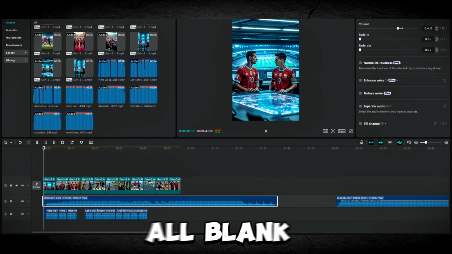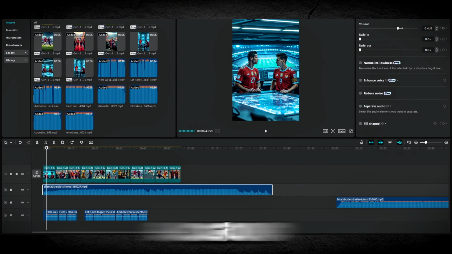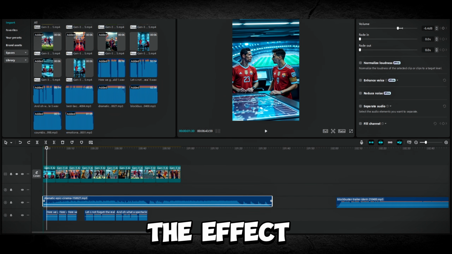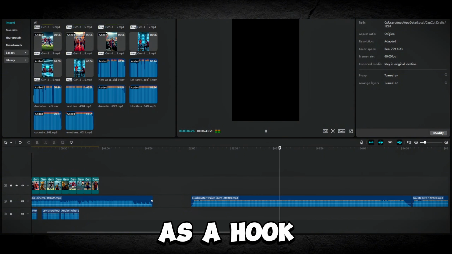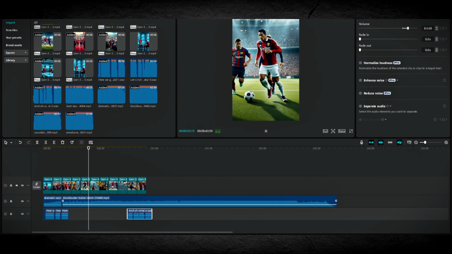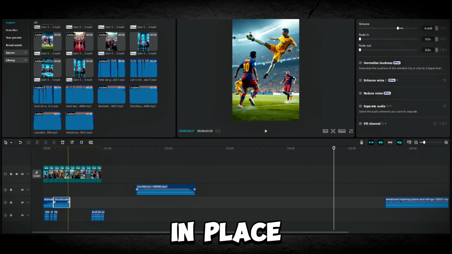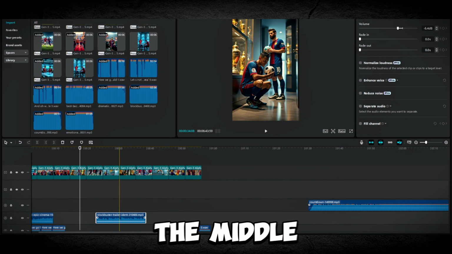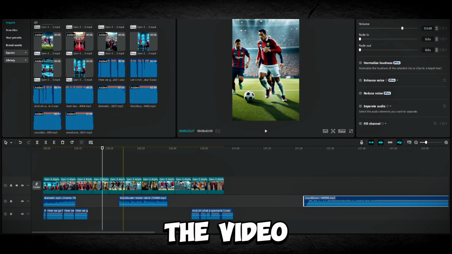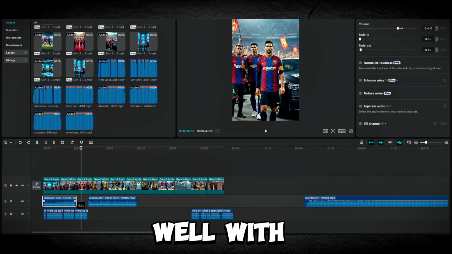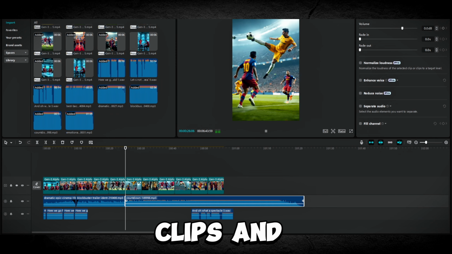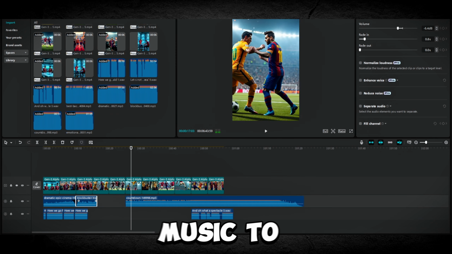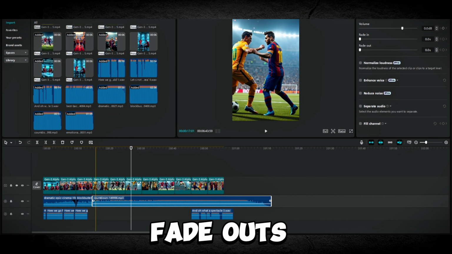Next, after trimming all blank spaces, reposition the first background effect. Ensure that the effect used in the first second of the video is attention-grabbing. This is often referred to as a hook. Once you have a hook in place, add interesting sound effects in the middle or at the climax of the video. These sound effects should sync well with both the voiceover and the background music. After repositioning all the clips and scenes, adjust the background music to include smooth fade-ins and fade-outs for a polished finish.